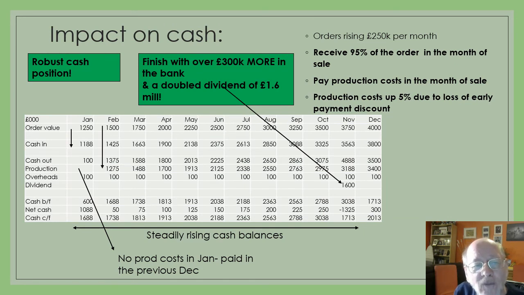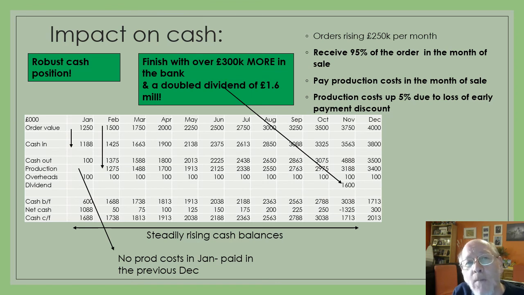Well, first of all, you can see that by bringing in that debt collection firm, our income is slightly down. So our cash in, say for January, is 1188, but you'll notice that we are getting the money in the month of sale. The debt collection firm is paying us, so it's slightly less. They're going to get a bit of the money, but we're going to get in, say, 95% of the money. Similarly, the production costs.